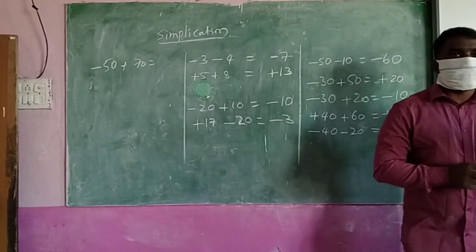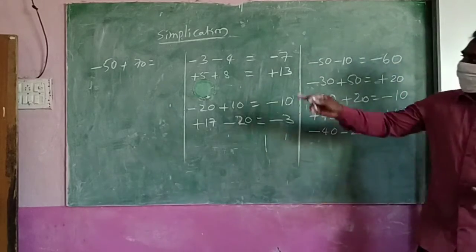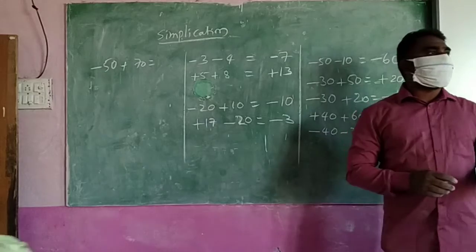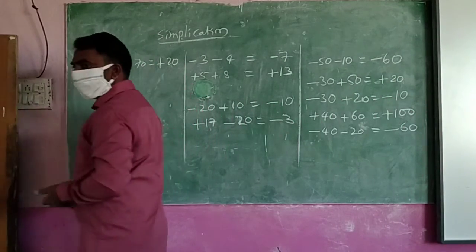Then the third question, what did I say? Where am I? Up. Why? Because up steps are more. That's why I am up. So what is the answer? Plus 20.